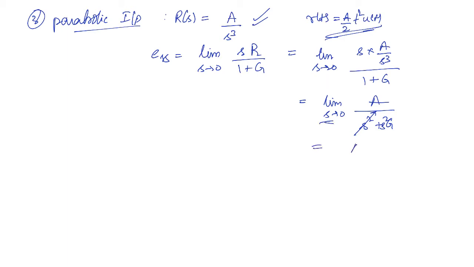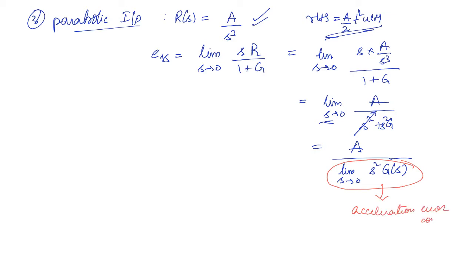So we will get the final expression as A by the limit s tends to 0 of s squared G(s). This limit s tends to 0 of s squared G(s) is called the acceleration error constant, denoted by Ka.